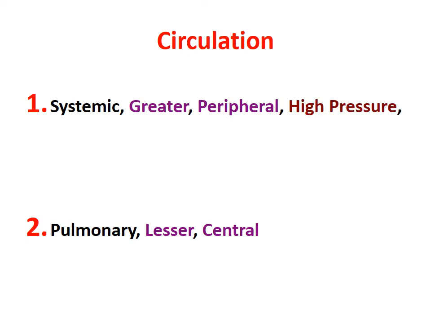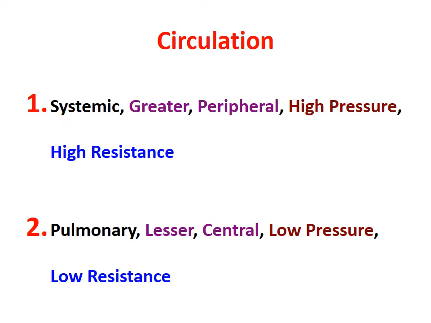Systemic circulation is a high pressure, high resistance circulation, whereas pulmonary circulation is a low pressure, low resistance, highly distensible system. Systemic circulation, the greater circulation, is peripheral, high pressure, high resistance, but with low compliance, low stretchability, low distensibility. So these are the two distinct kinds of circulation.